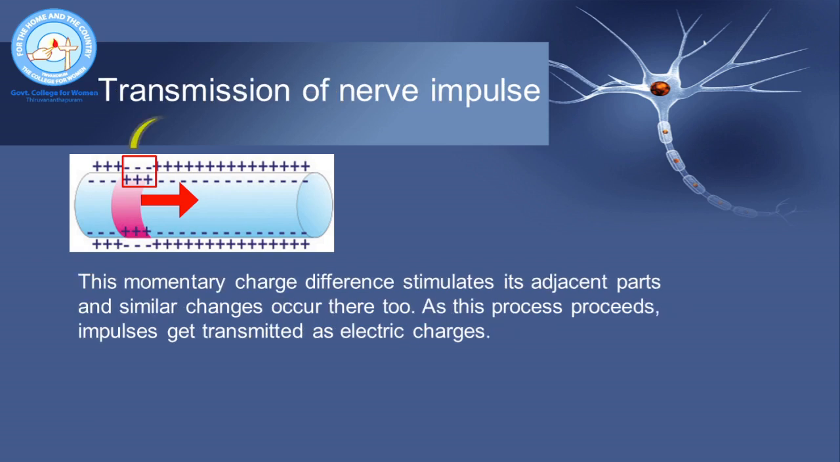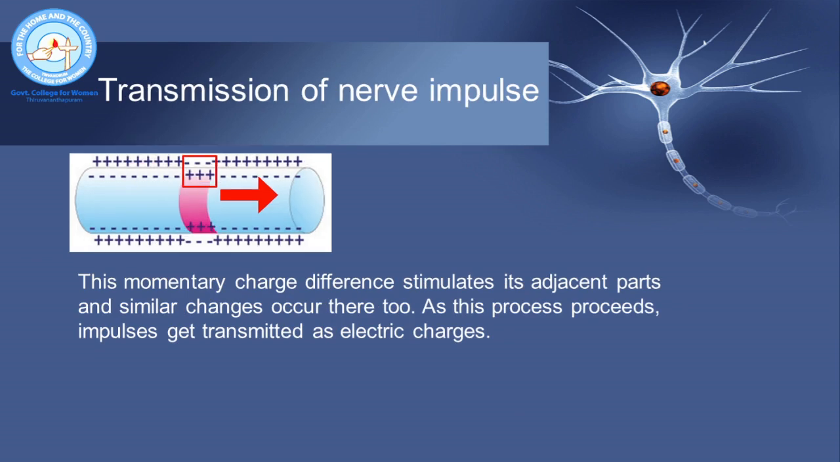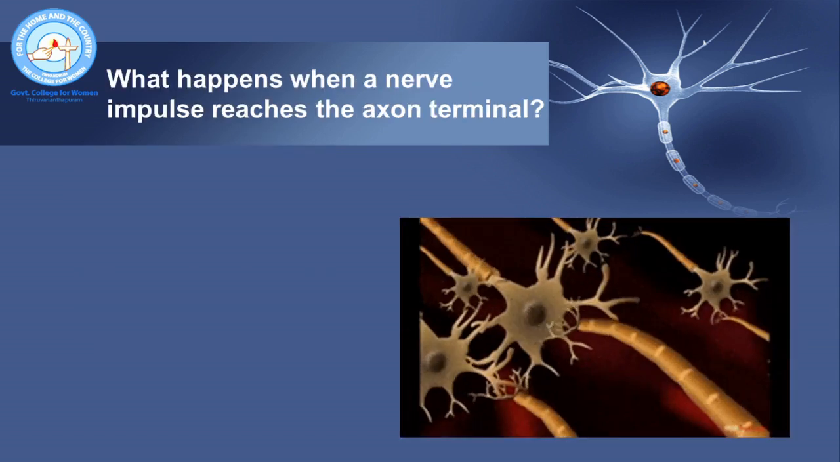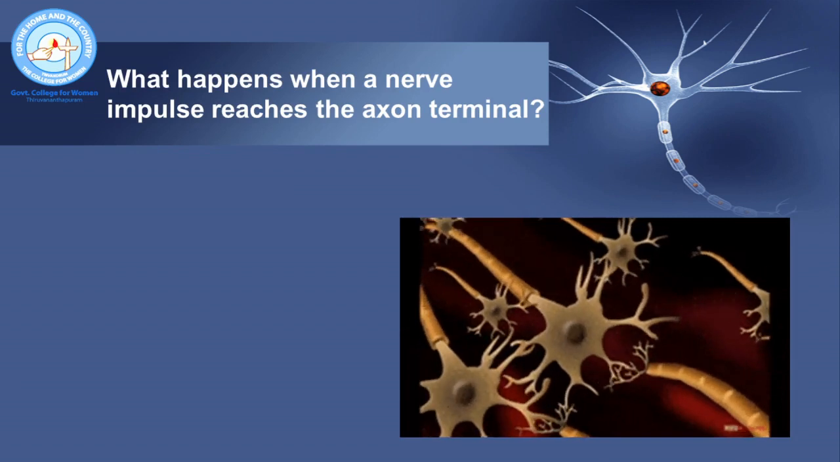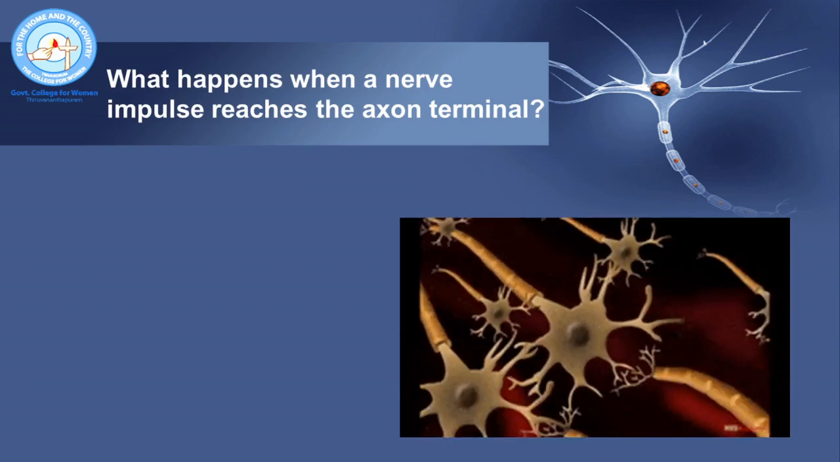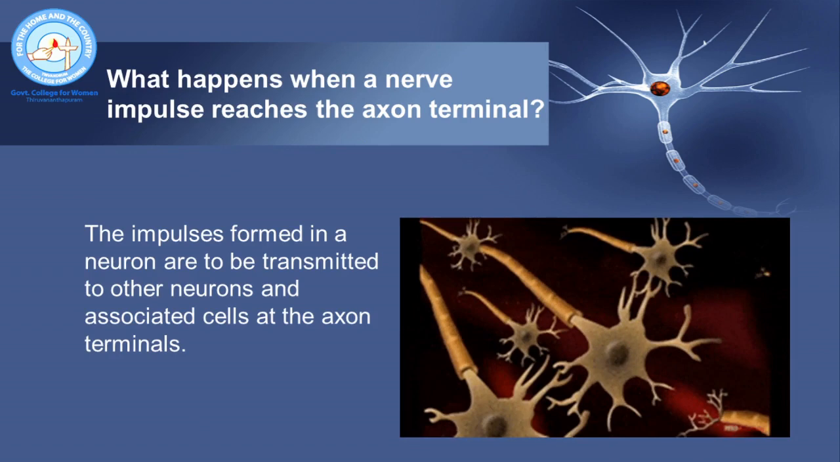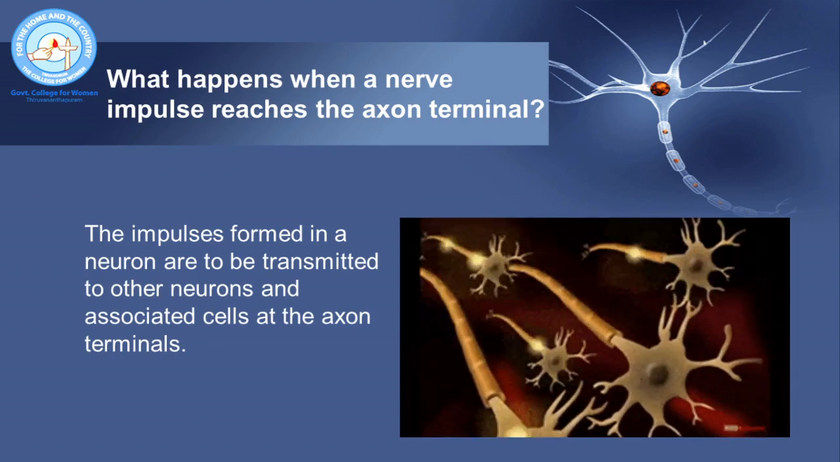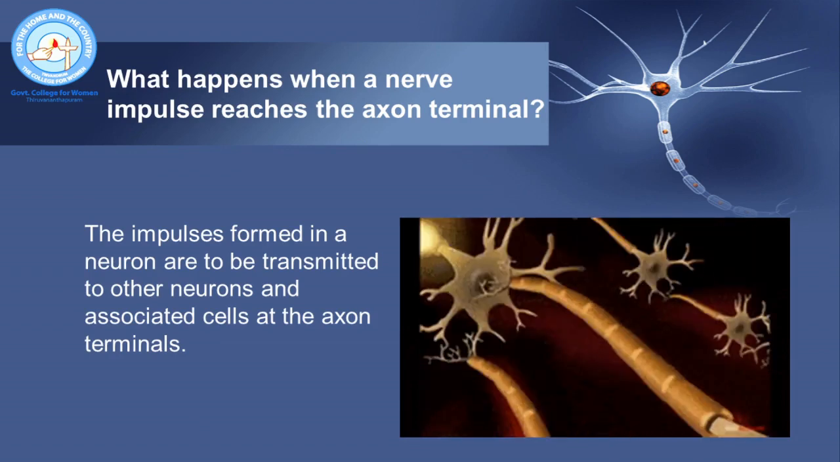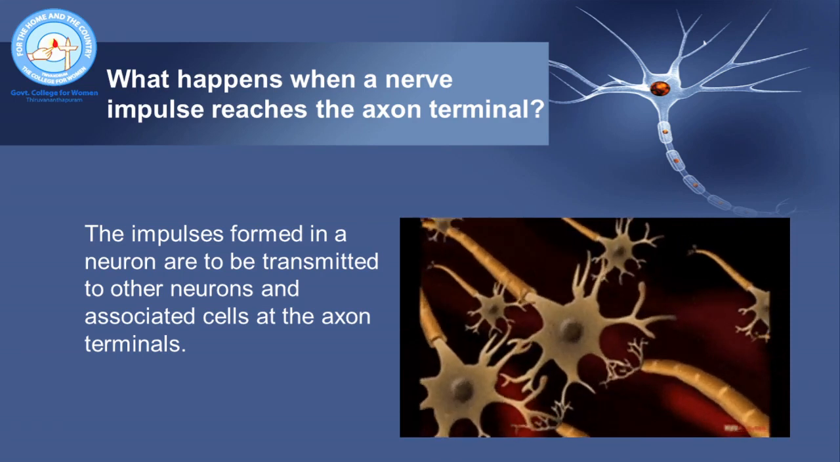And this nerve impulse that is generated stimulates the adjacent part of the neuron cell membrane. Hence, the reversal of distribution of ions occurs there also. This process is repeated and the impulse gets transmitted along the neuron cell membrane as electrical charges. What happens when a nerve impulse reaches the axon terminal? When a nerve impulse reaches the terminal of an axon, it has to be transmitted to the next neuron. Let us see how this happens.